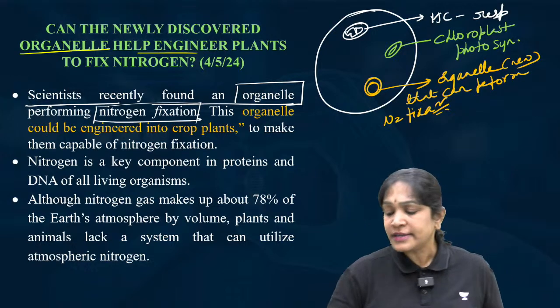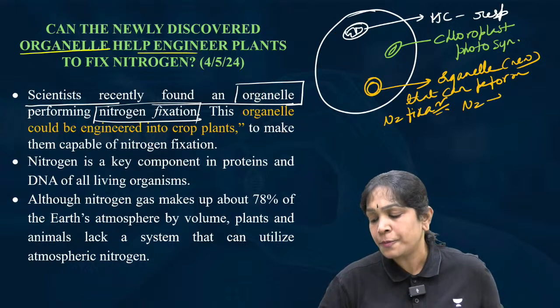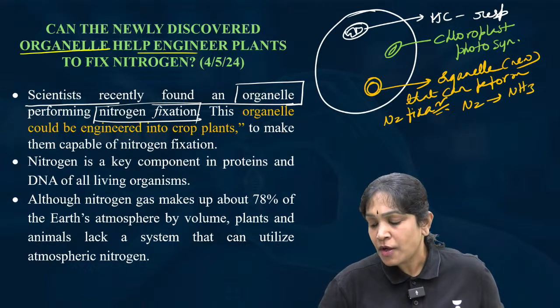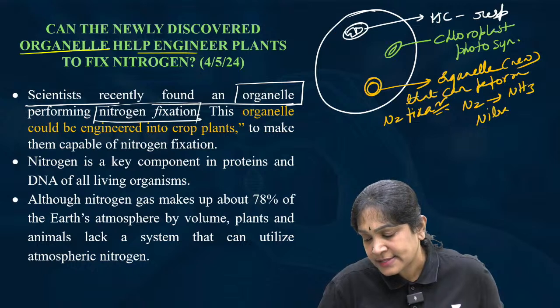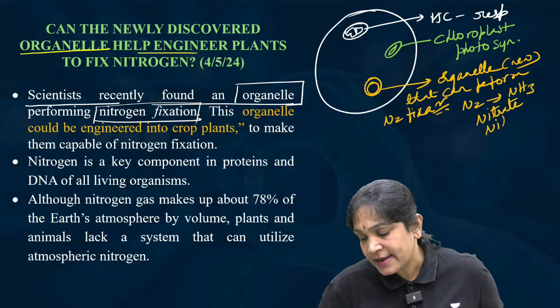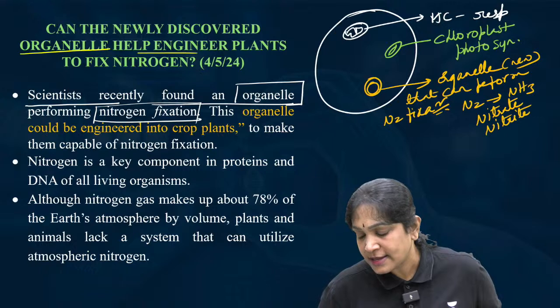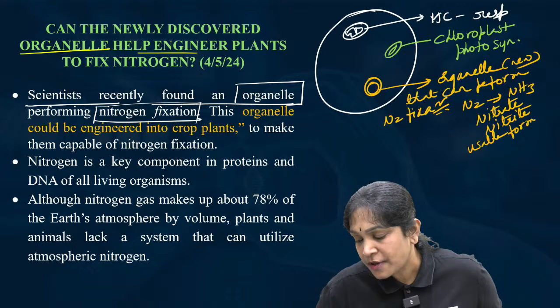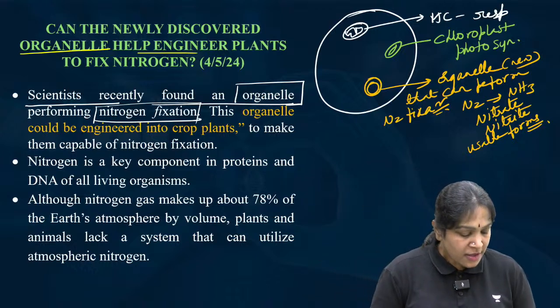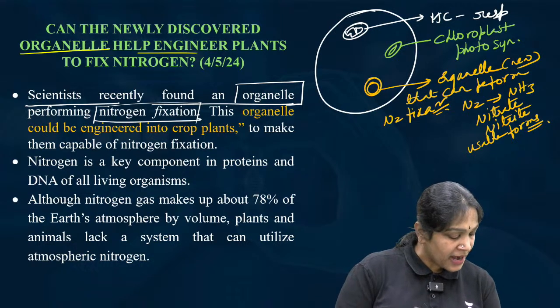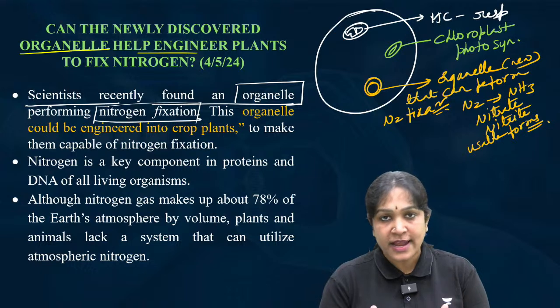Converting nitrogen into ammonia or nitrate or nitrite. Is it clear? That is, usable forms of the nitrogen. What are the three forms in which plants or animals can use the nitrogen?